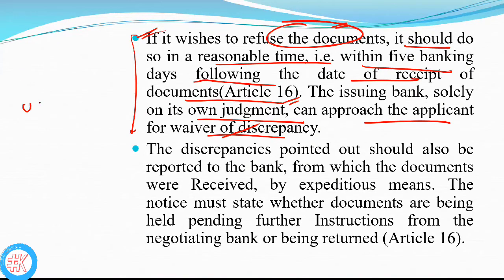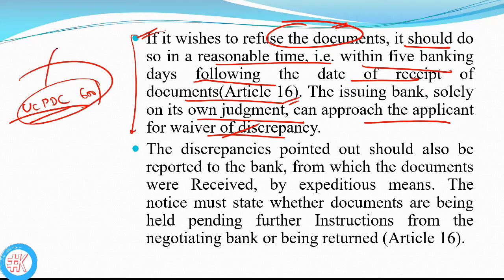I request all of you, tomorrow we will discuss some articles of UCPDC, basically UCPDC 600. What are the amendments in that with respect to the 500? Earlier it was UCPDC 500, but now we have to discuss what amendments were made in the 600 and why these amendments were made, where we were facing problems. Like here it is 5 days, earlier it was 7 days. So first is this amendment.